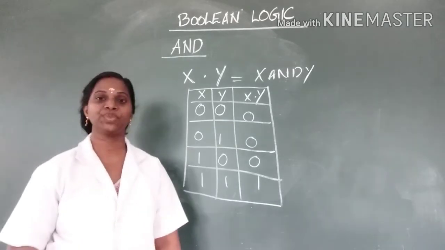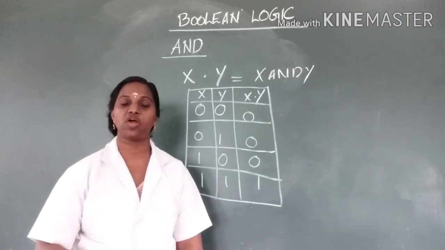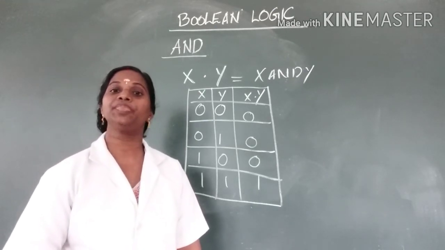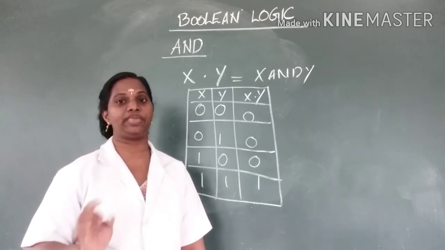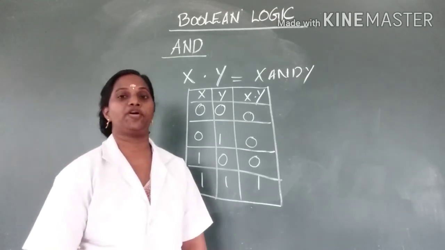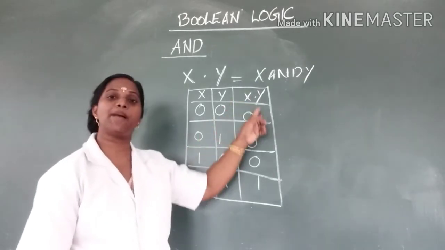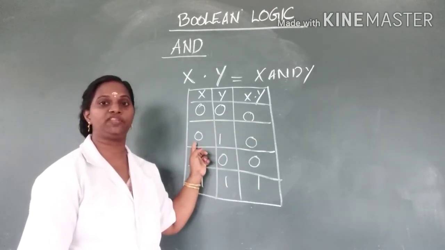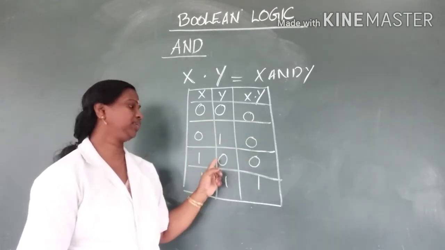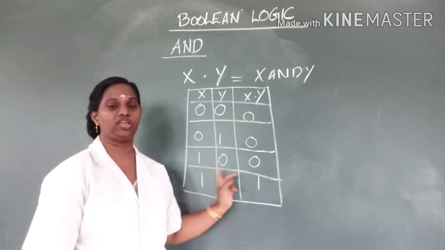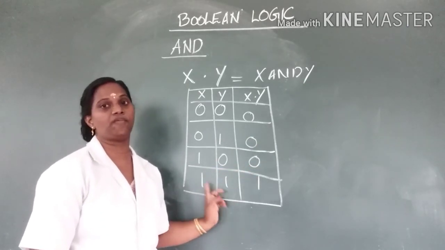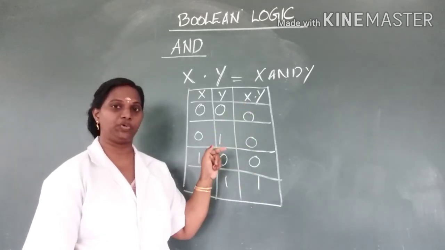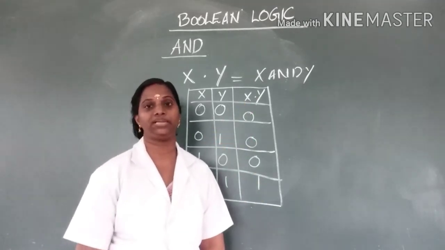I already said AND is logical multiplication, and you know that when you multiply by 0, the answer will be 0. Here there is a 0, so the answer is 0; here also, and here also. Here there are no zeros, so 1 into 1 is 1. Dot means into, that is, multiplication.